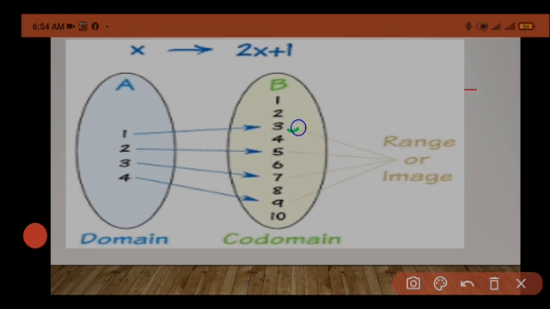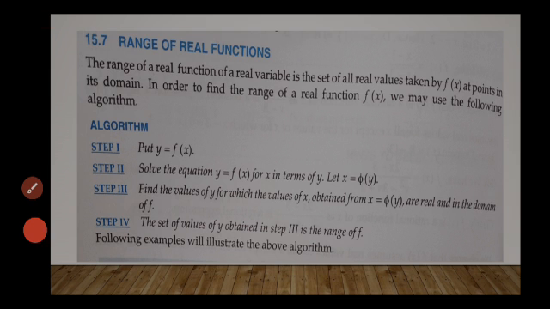Okay. And along with these 4 elements, some more elements are there, suppose 1, 2, 4, 6, 8 and 10. Along with all these, the complete set B is called the codomain.